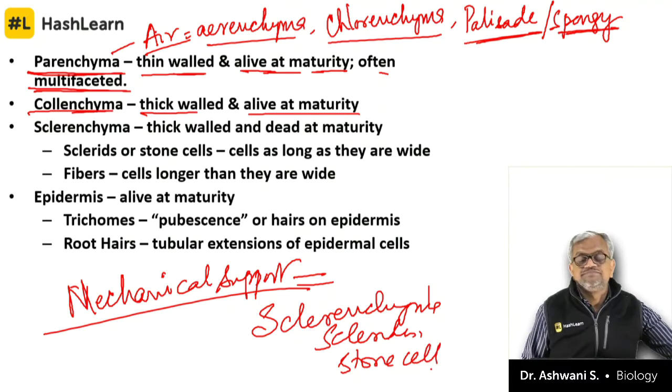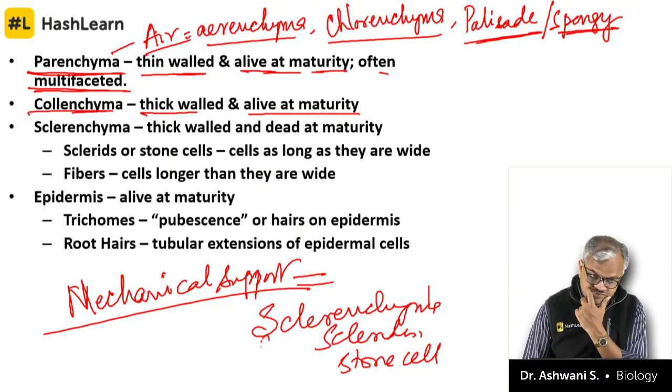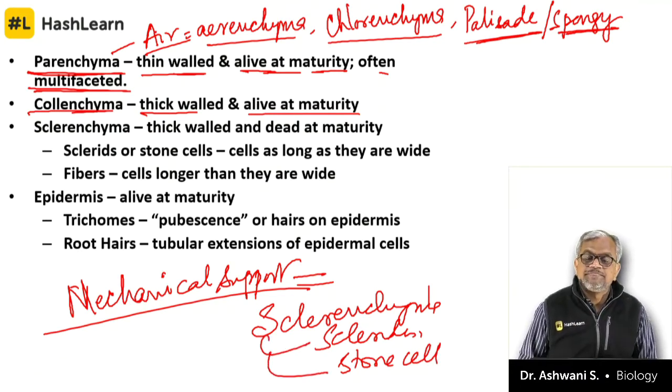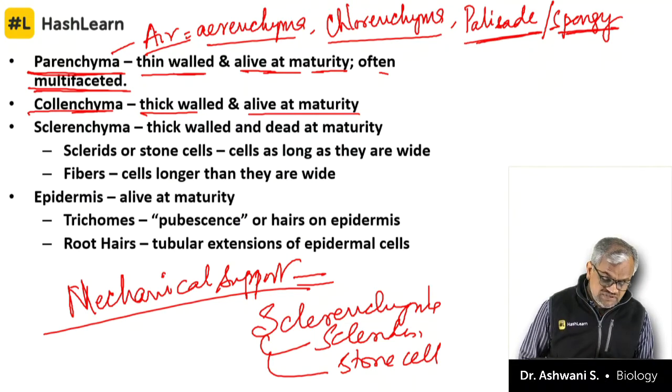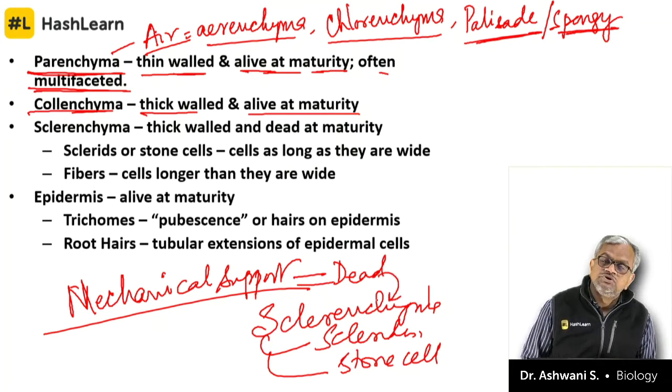All are the same thing. Sclerenchyma are of two types: sclerites or stone cells. Very generally we write that, and when we say mechanical support, we mean these are the dead tissues. So usually when we say dead tissues are responsible for mechanical support, we answer sclerenchyma.